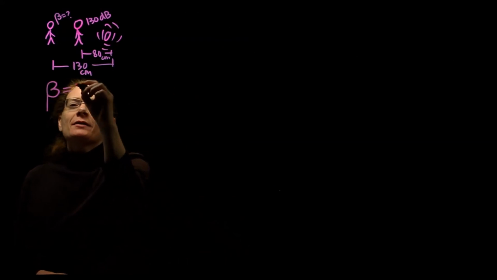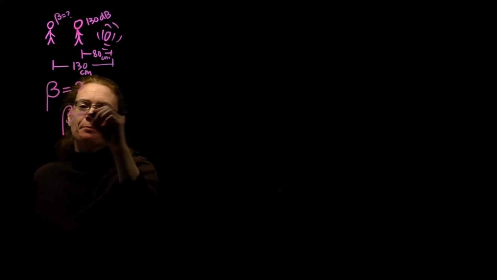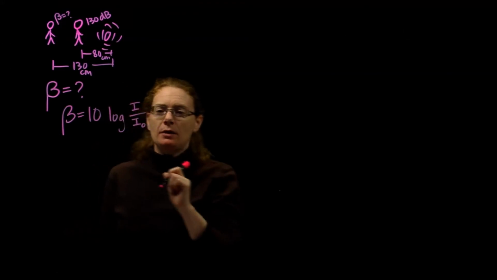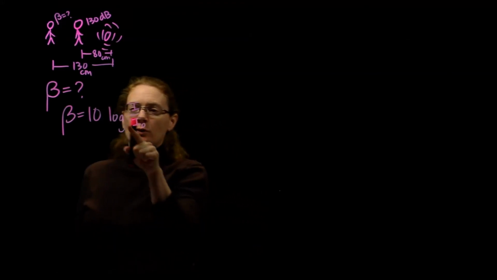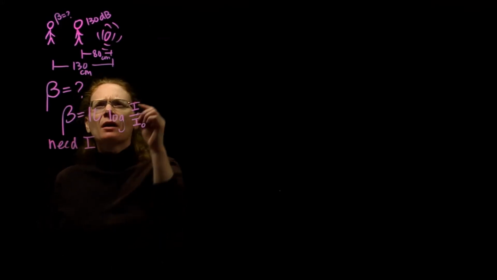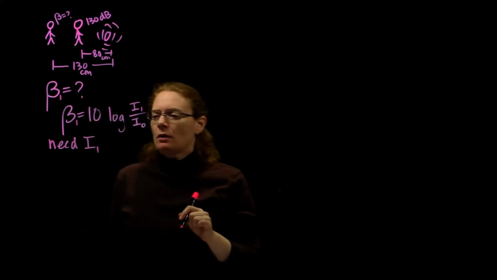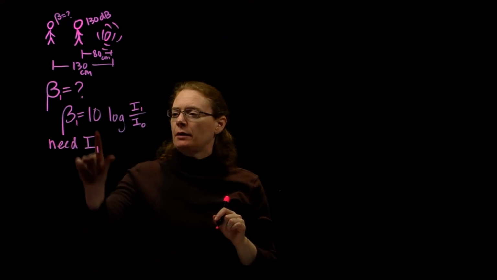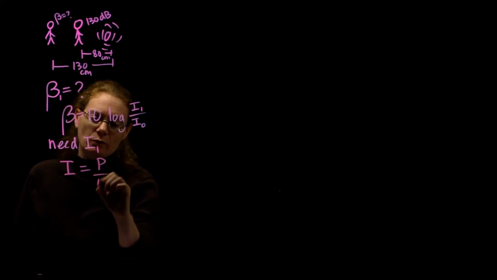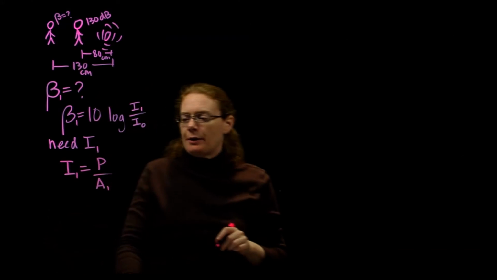We want to know what is the intensity level at the farther away distance. We have the equation for intensity level: 10 times the log of intensity over a constant intensity naught. So in order to do this, I need my intensity. I'm going to start labeling this. I'm going to say this is at distance 1. To get intensity level, I need my intensity. I have an equation for intensity, and intensity is the power over the surface area. So intensity is power over surface area.